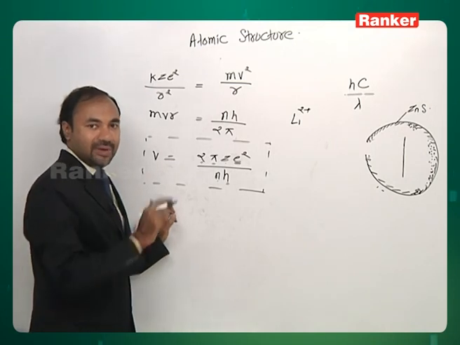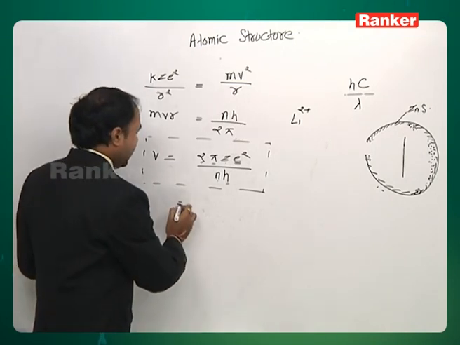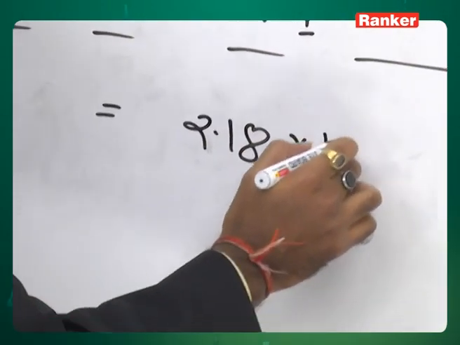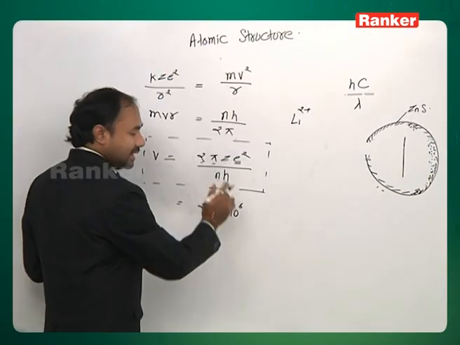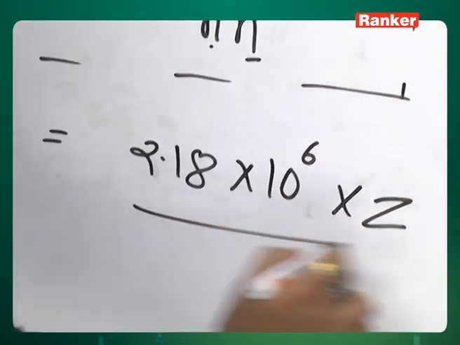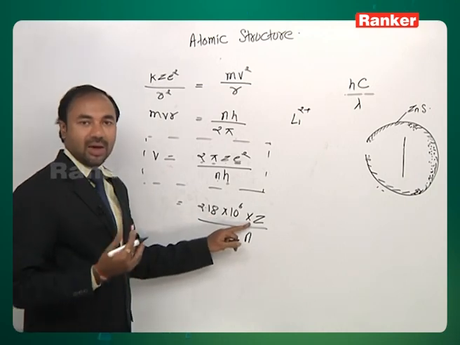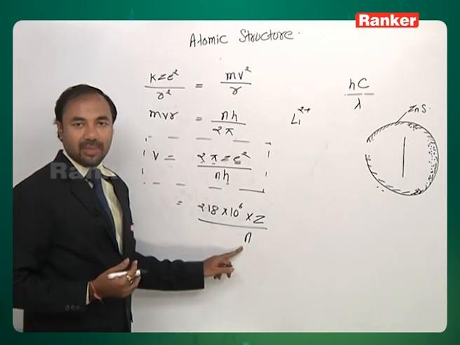Again if we substitute the values of all the constants, we get a value which is 2.18 into 10 to the power 6, into Z upon n. Z here is the atomic number, n here is the shell number.